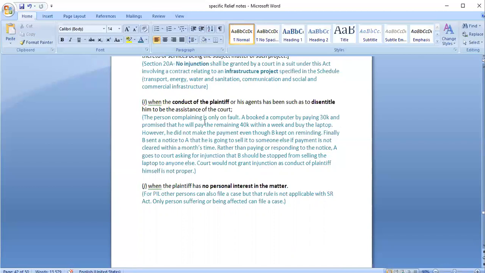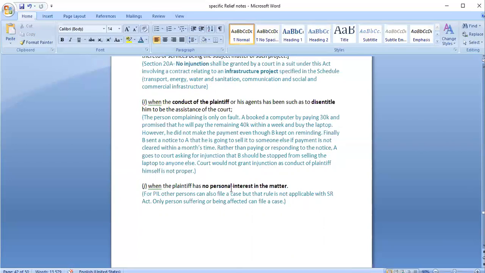Why? Because plaintiff is only guilty here. Plaintiff himself is not paying this remaining amount of 40,000. So he cannot go to the court asking for an injunction, because the other person is already ready to perform his contract. If he clears this payment, he can take the laptop. So he should not go to the court asking for injunction in this case.